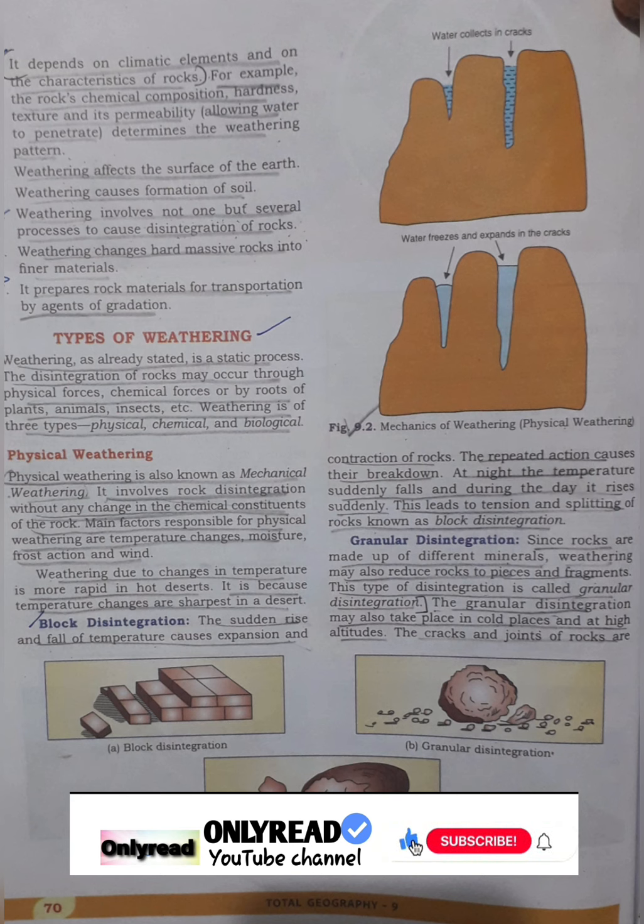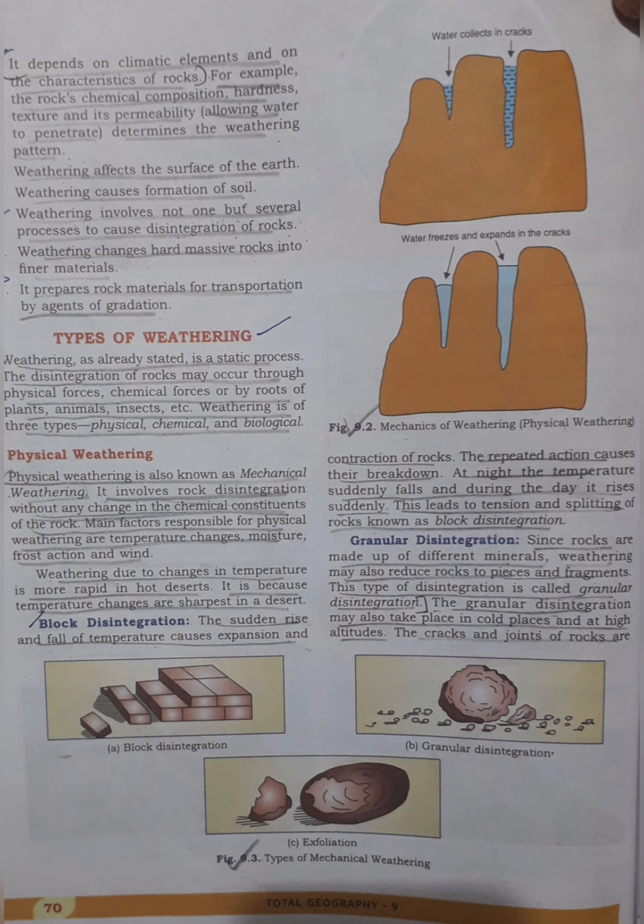Weathering affects the surface of the earth. Weathering causes formation of soil. Weathering involves not only one but several processes to cause disintegration of rocks. Weathering changes hard massive rocks into finer materials. It prepares rock material for transportation by agents of gradation. Types of weathering. Weathering, as already stated, is a static process. The disintegration of rocks may occur through physical forces, chemical forces, or by roots of plants, animals, insects, etc. Weathering is of three types: physical, chemical, and biological.